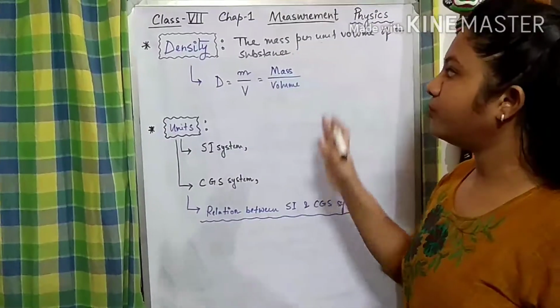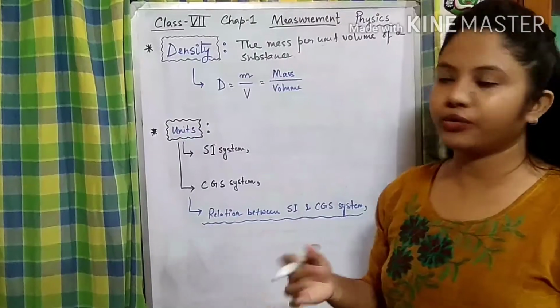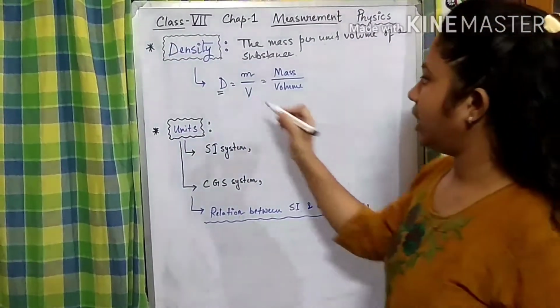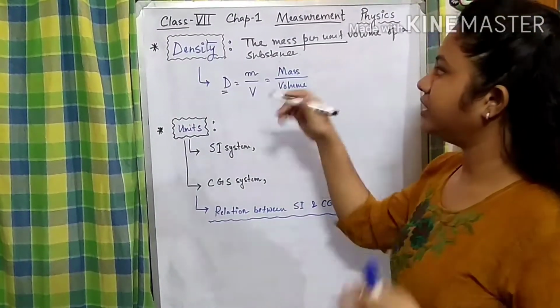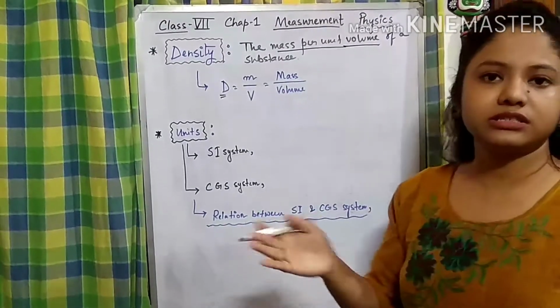Okay, so when we are describing density in a further way, density is denoted by D, which we have already learned is equal to mass per unit volume. Per means division.